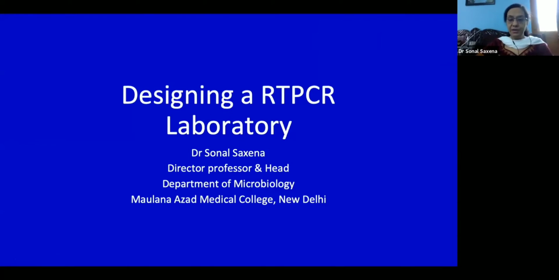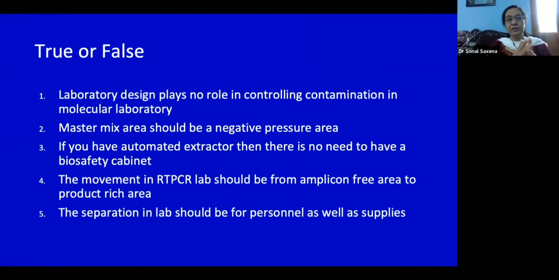After the principle and the technology, let me take you through how you design this. And again, just a few questions as to how we go about designing a laboratory. Do you think that laboratory design plays no role in controlling contamination in a molecular laboratory? Or that a master mix area should have negative pressure? If you have an automated extractor, then there is no need to have a biosafety cabinet. The movement in the RT-PCR lab should be from an amplicon-free area to a product-rich area. The separation in the lab should be for personnel as well as supplies.